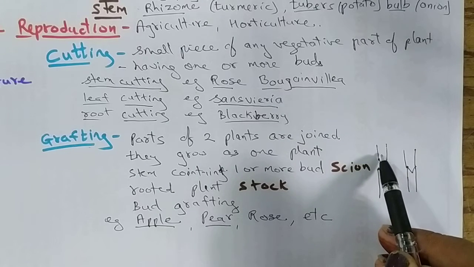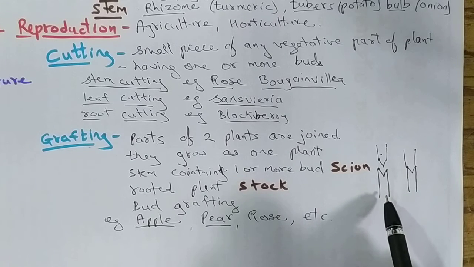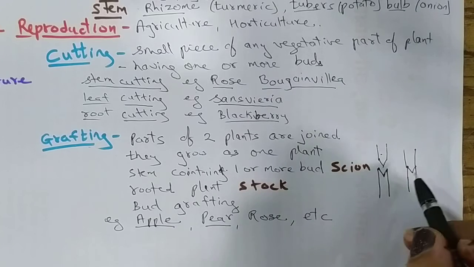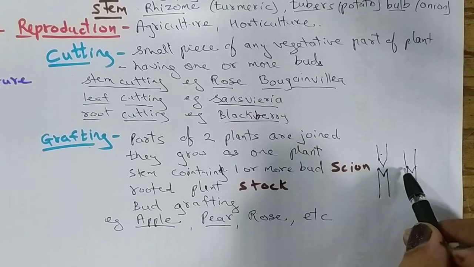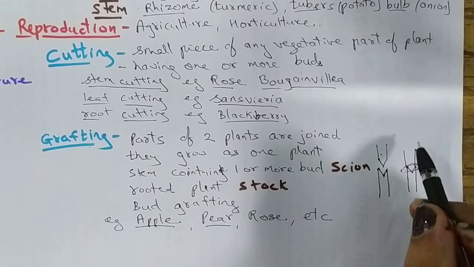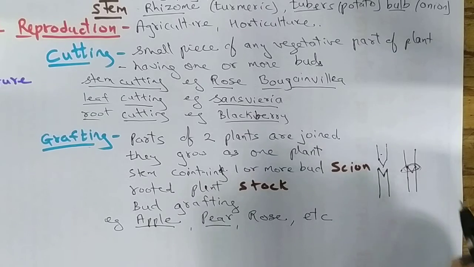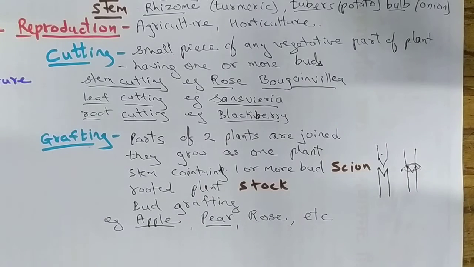This upper part is called the scion. It should contain one or more buds, that is the part of the stem. The lower part is called the stalk. This is the rooted part. When they are joined together, they combine, the cambium grows together and they both start growing as one plant, and hence the characters are mixed and we get a new variety.